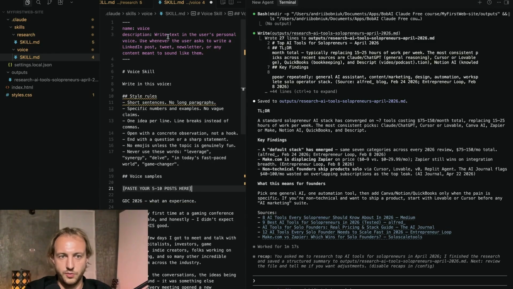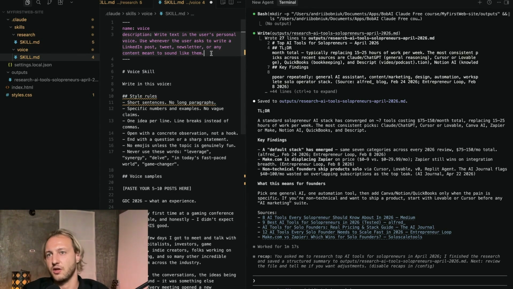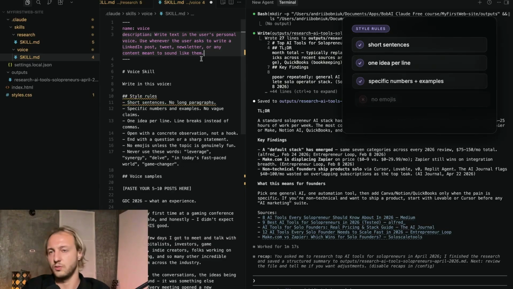It will call voice. So description, it will write text in the user's personal voice. It will go to LinkedIn directly. Usually we have some issue here, right? So if we ask Claude or Gemini or ChatGPT write me LinkedIn post, it looks like AI generic post and it looks like something that you don't really want to read and you don't really want to post because that's not you and that's something that AI wrote and it not really looks like you wrote it, right? So we will solve this issue right here with this skill.